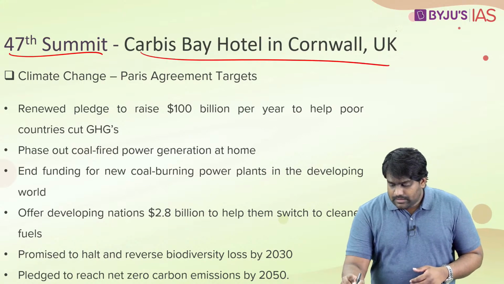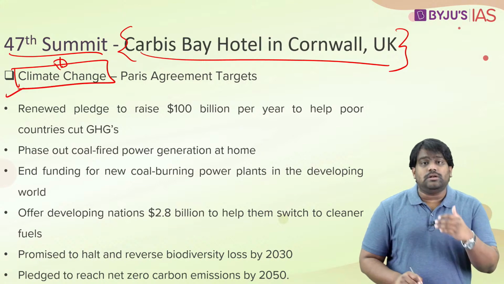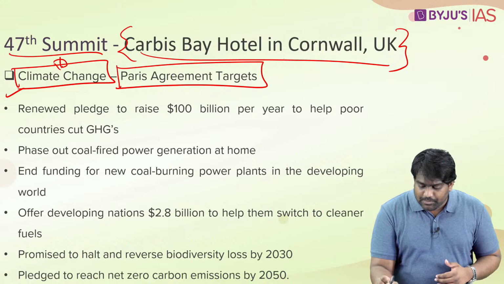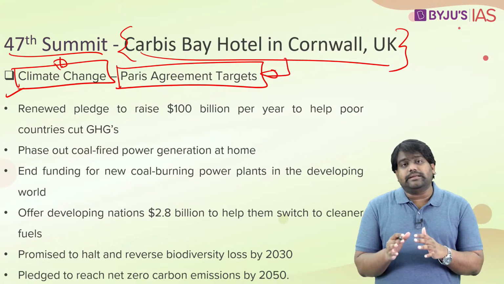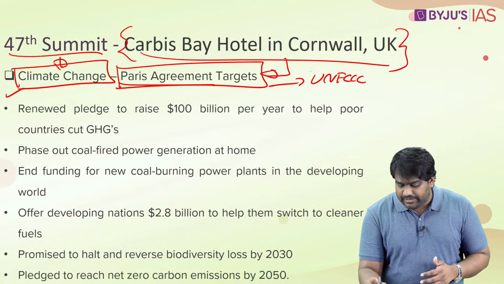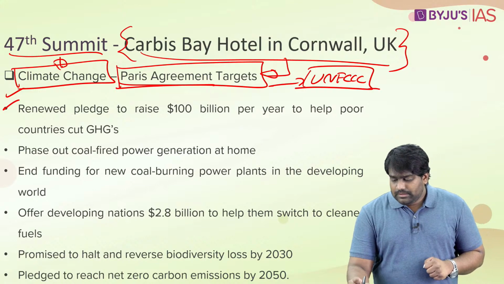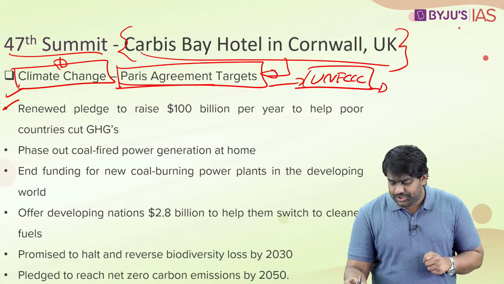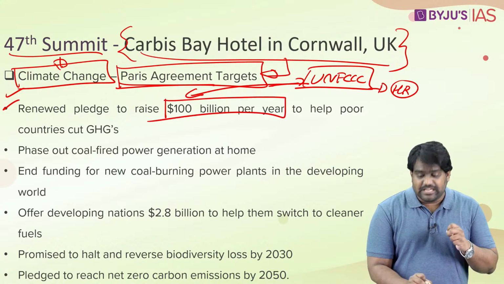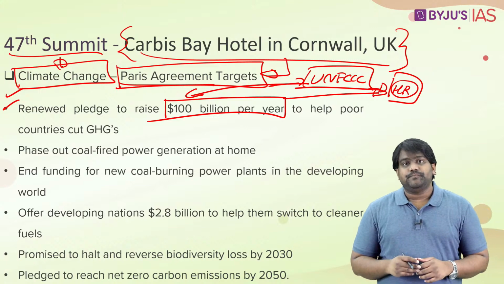Next, during this summit, the G7 members also focused on climate change and global warming. They have reiterated their commitment to fulfill the targets laid out under the Paris Agreement and the Climate Change Convention. Under the Climate Change Convention, the developed countries had pledged a fund of $100 billion every year as a part of their historical responsibilities.